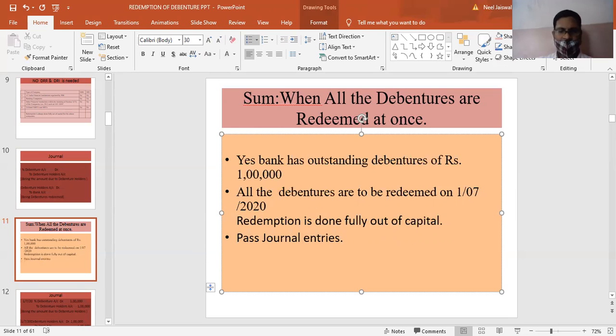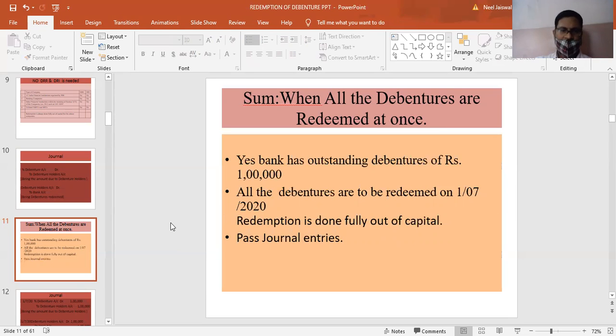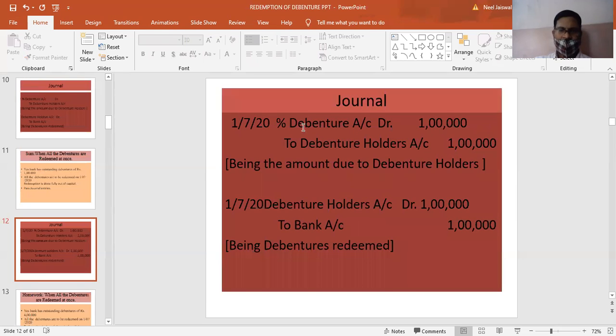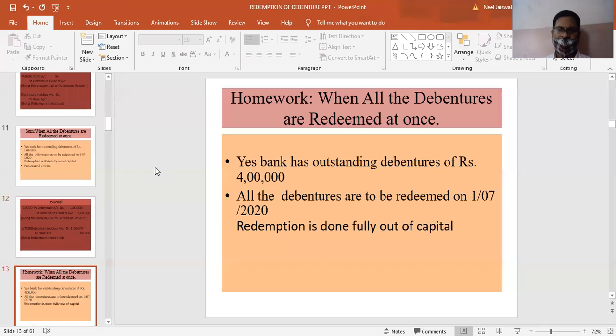So, keeping in mind the provisions of the law, pass the journal entries. This is the first journal entry on 1/7/20, the date of redemption. You are debiting the debentures, which were previously credited when you issued the debentures, and credit debenture holders. Now debenture holders to bank: you are paying the money, the 1 lakh rupees is paid. This is what the journal entry is.